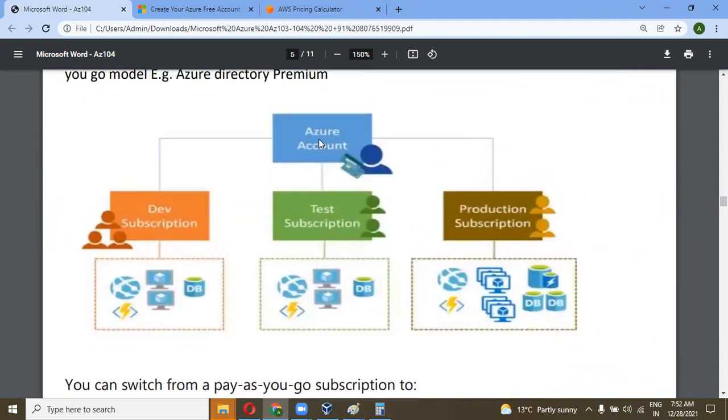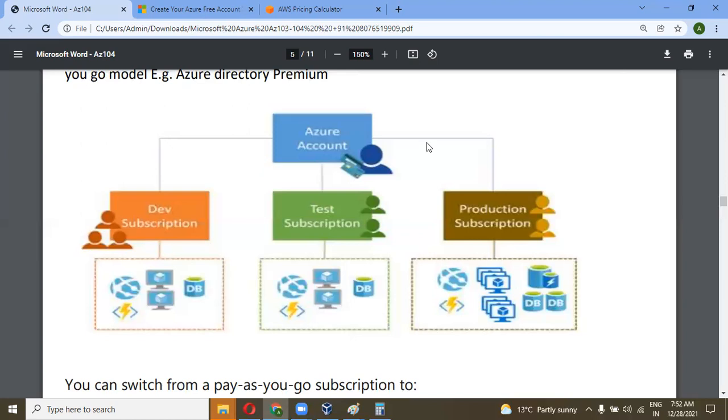You have one Azure account, and in that one account you have multiple subscriptions. The developer team has a subscription, the testing team has a subscription, the production team has a subscription, or you can assign one to the HR team, so they can use their resources in their own subscription. So the enterprise subscription means a corporate subscription, where you can assign multiple subscriptions to multiple teams in a single account.